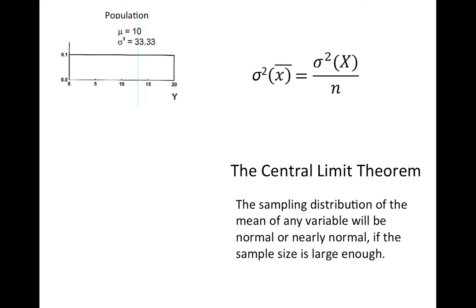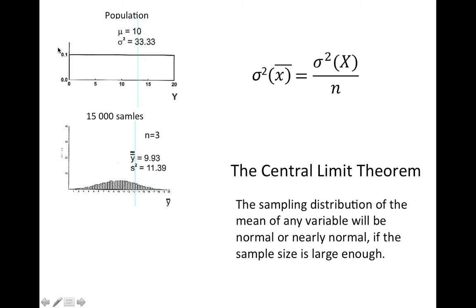And just because it's so important, let's take a look at another similar simulation study. We have a population again with a mean of 10 and a variance of 33.33, and as you can see, this population is very, very far from normally distributed. So we do the same thing. We take 15,000 samples with a sample size of 3, and we see already the sampling distribution becomes more normally distributed. And with a sample size of 30, the sampling distribution becomes very nicely normally distributed, even though the initial population was nothing like normally distributed.